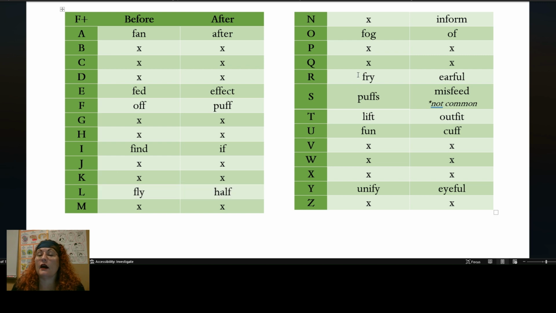With the letter R, fry, earful. And with the letters S and T, puffs, misfeed, lift, outfit.